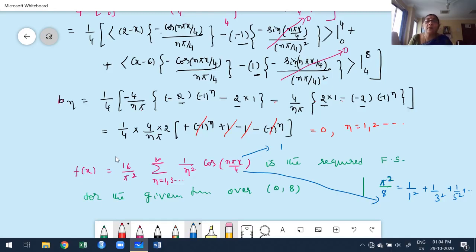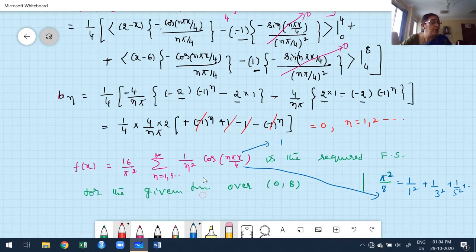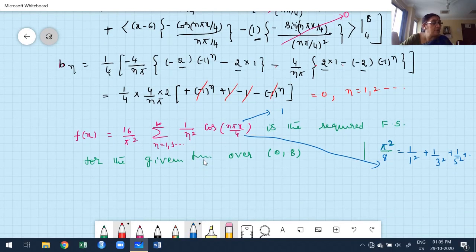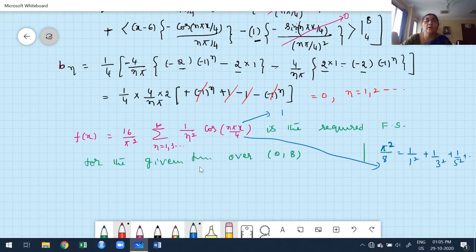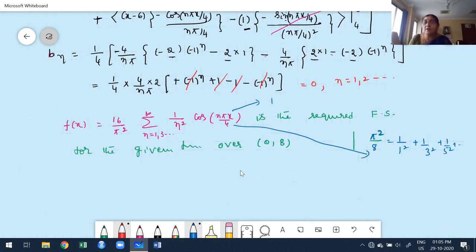Cos function: for what value of x does cos become 1? Suppose I choose x is 0. Now the cos value becomes what actually? Cos 0 is 1. Therefore, what is my function? What function is given in the problem?